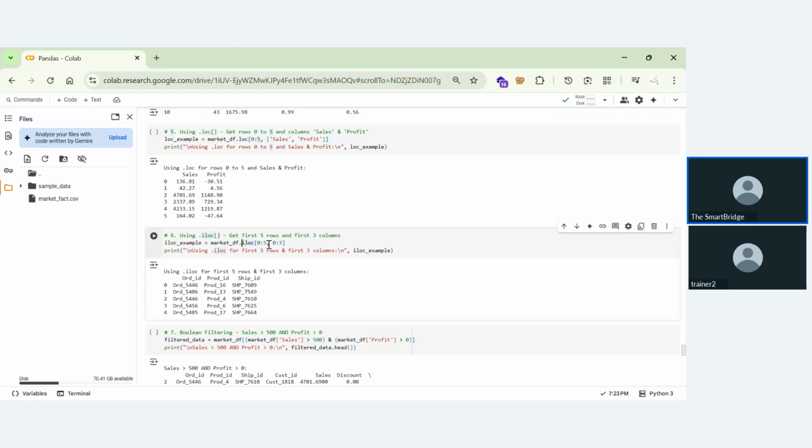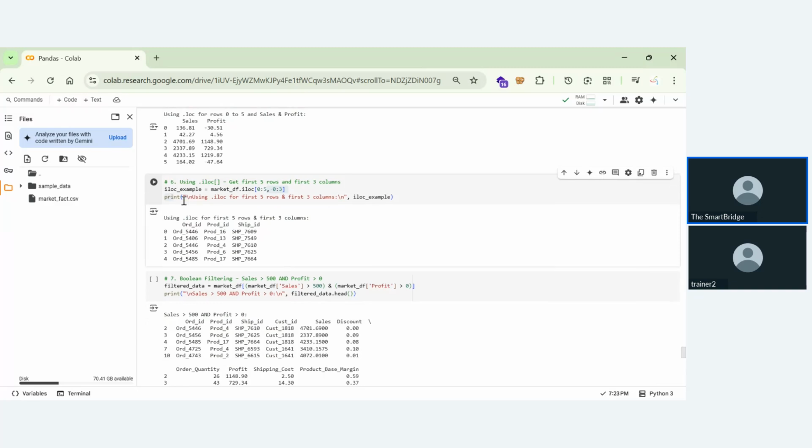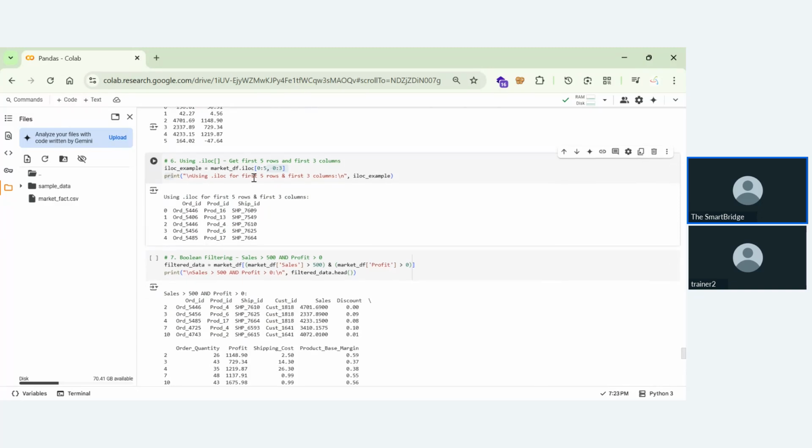So here until 5, you can see only 4. Here it is given as 5. You can see it is 4 because here it is taking n as n minus 1. But here it is mapping the row names. That means starting from the 0th row name to the 5th row name, that is 5. So 0 to 5 we are getting, and coming to this iloc, we are getting 0 to 5 only. And this 0 to 3 represents column 0, column 1, column 2. These are the indexes, not the row names.